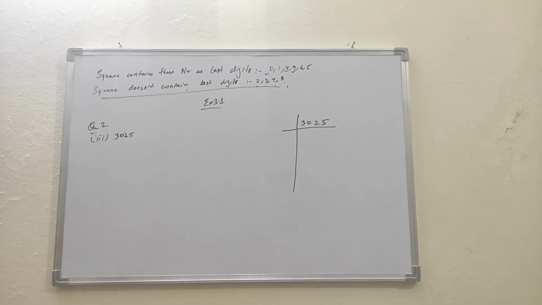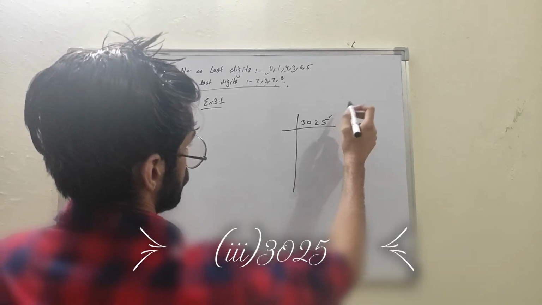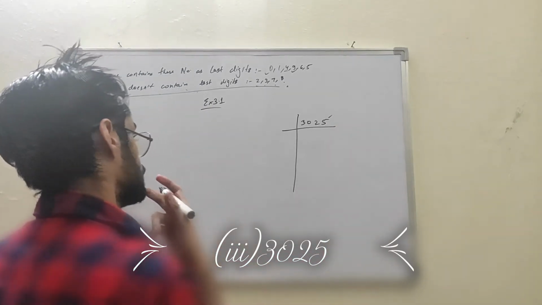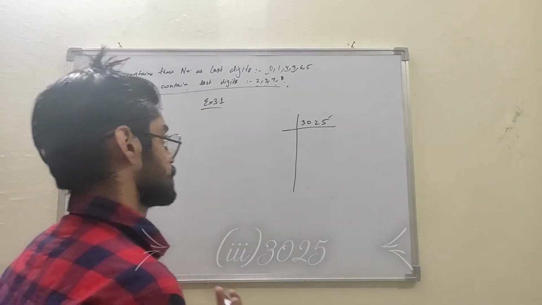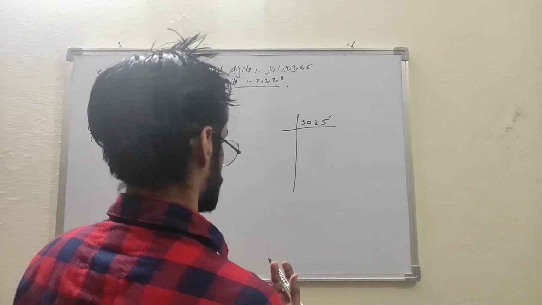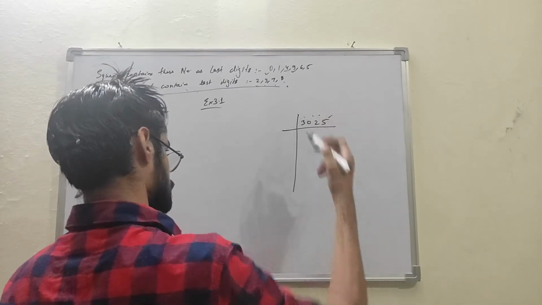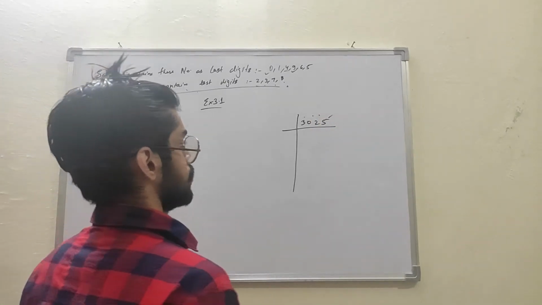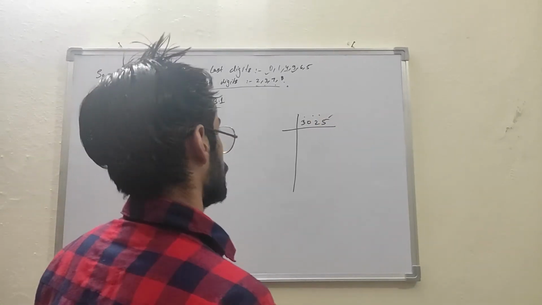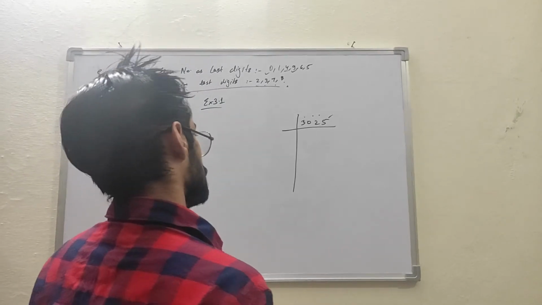So let's check the third part, that is 3025. This number is not divisible by 2 because it contains 5 and 5 doesn't come in the table of 2. Let's check for 3. 3 plus 0 plus 2, 5, plus 5 is 10. So 10 doesn't come in the table of 3.